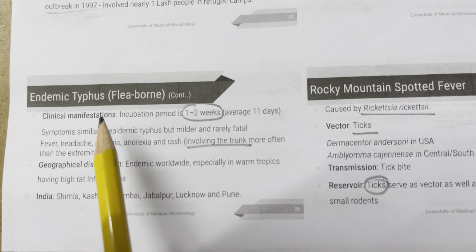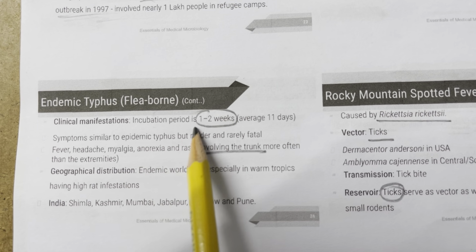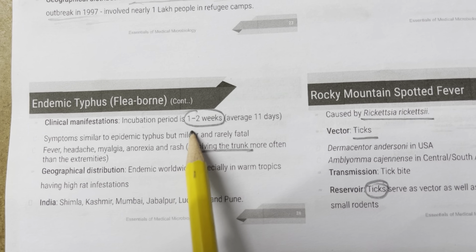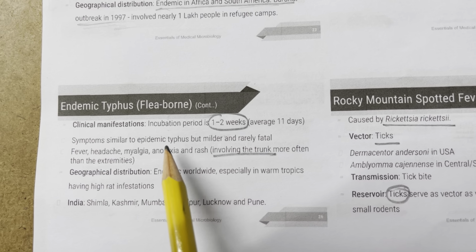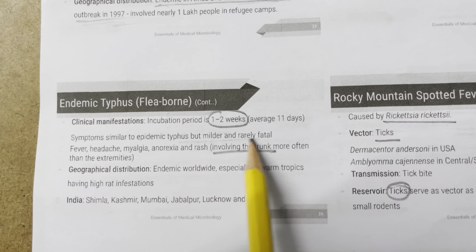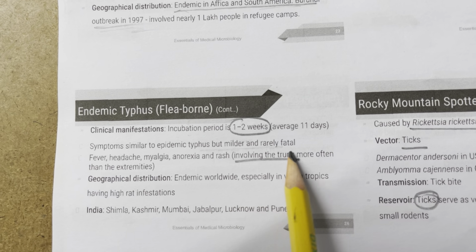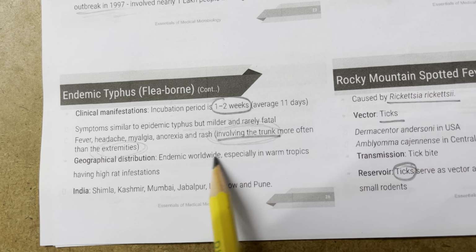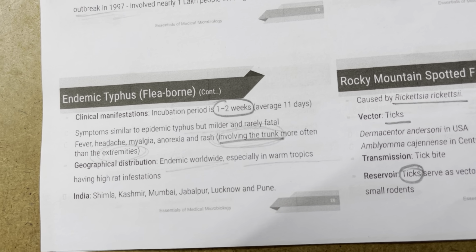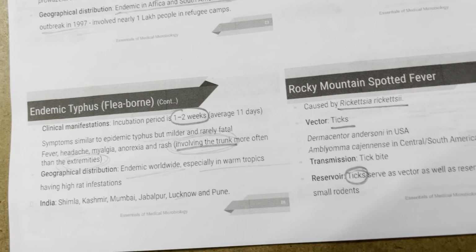So finally, endemic typhus, the clinical manifestations. The incubation period is 1 to 2 weeks, same as that of epidemic typhus. It is similar to epidemic typhus, but milder and rarely fatal. The rash involves the trunk more often than the extremities. It is endemic worldwide, especially in warm tropics. In India, you can see them in these regions.